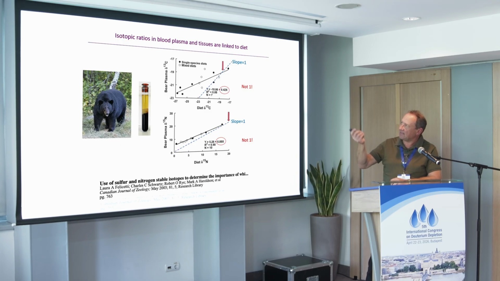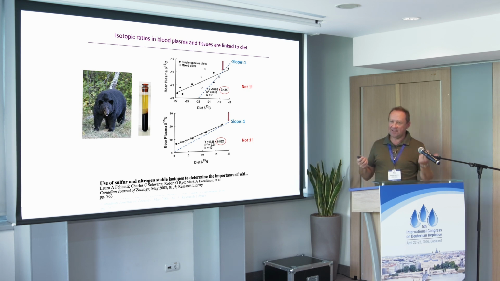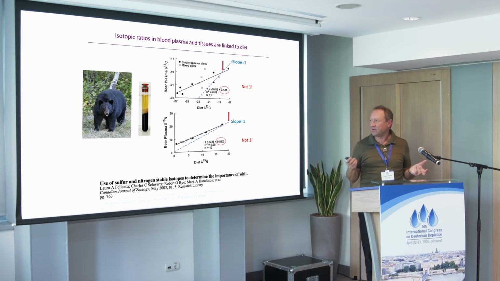As shown here, there's experimental data on the blood plasma in a control experiment with captive bears. This line has a slope of 0.4 instead of 1. It crosses the line with a slope equal to 1, and to the left delta is negative, to the right delta is positive. And at the crossing point, the delta is 0.